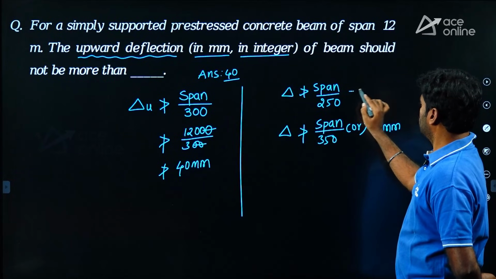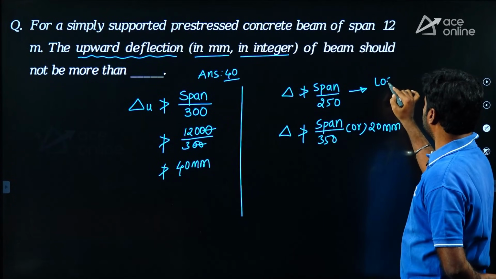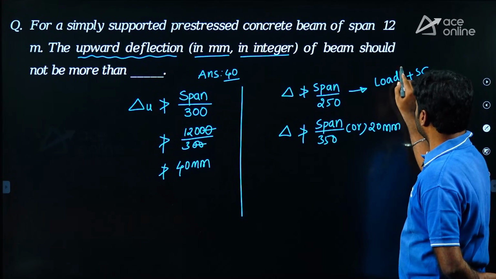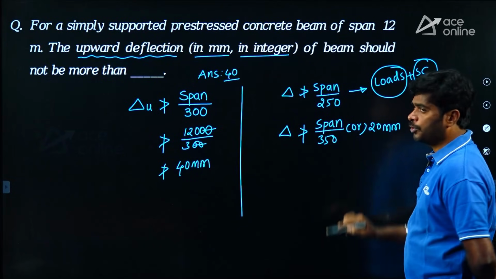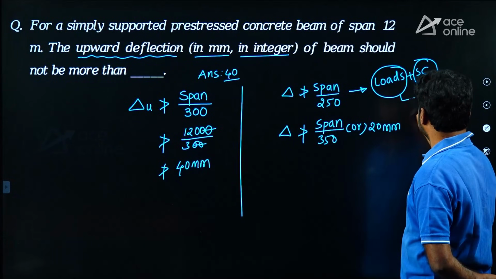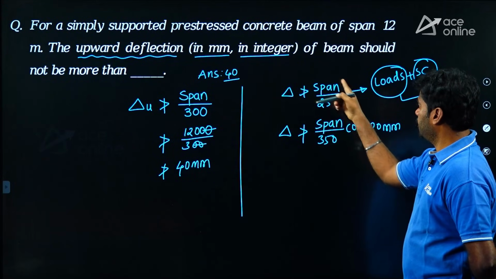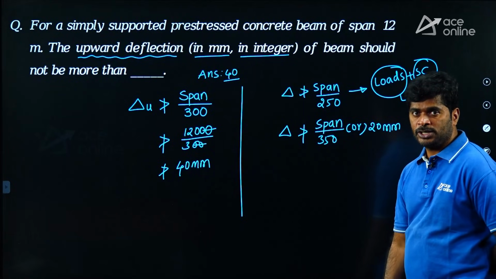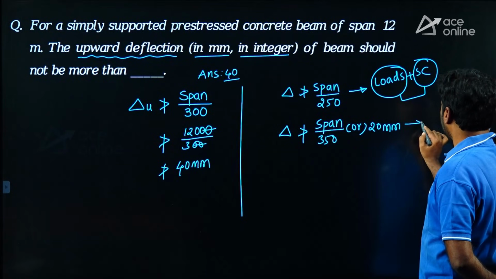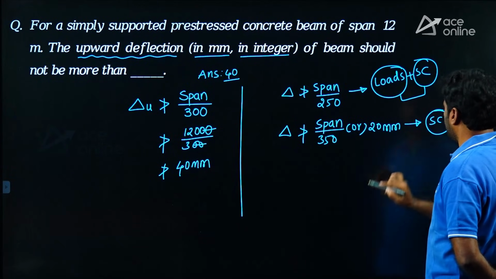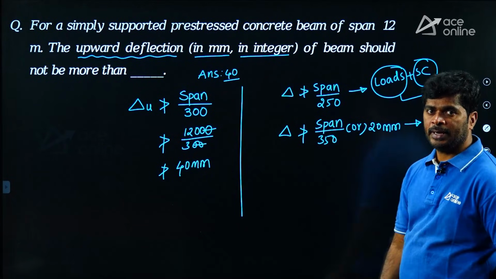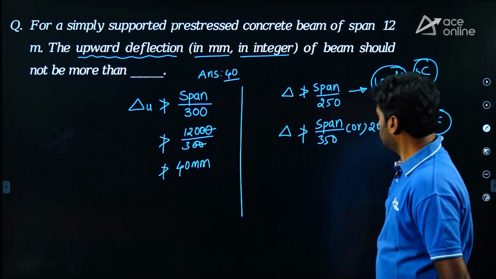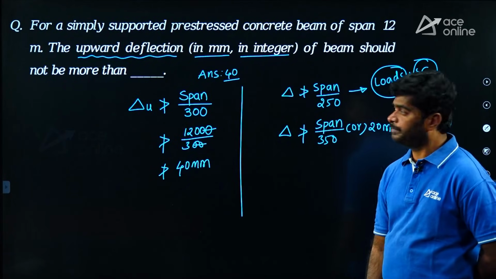When do we use this condition? My dear, whenever you take loads and secondary effects. Loads produce some deflection, secondary effects also produce some deflection. If you take the sum of this deflection, it should not be more than span upon 250. Then when do we use the second condition? The second condition we can use only under secondary effects, like shrinkage, creep, temperature change, etc. Okay, right. So these three conditions are important.